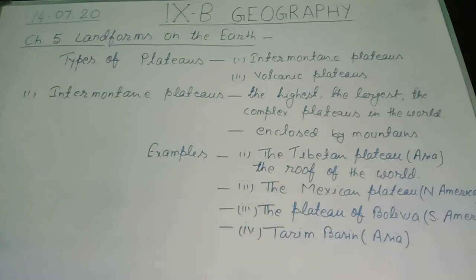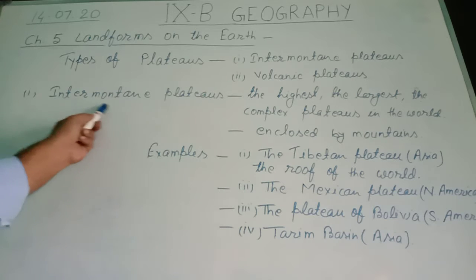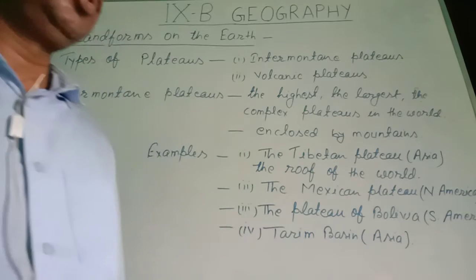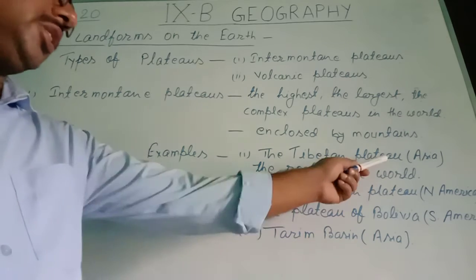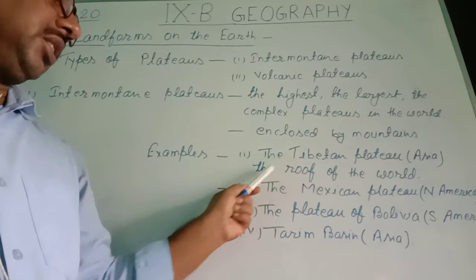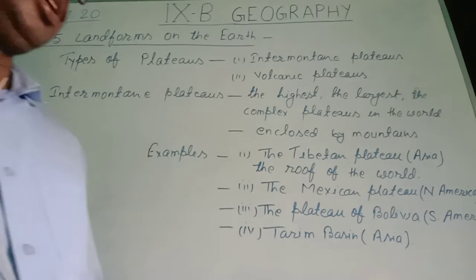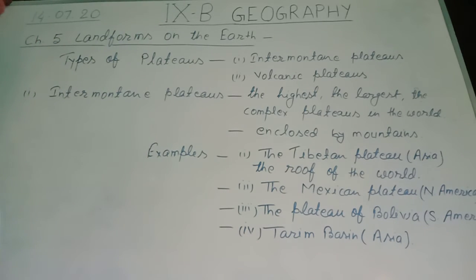This was the first type of plateaus that is named as the intermountain plateaus. The features are, this is the highest, the largest and the most complex plateaus in the world. And the most important feature, as the name is given, intermountain plateaus, these are enclosed by mountains, means these plateaus remain surrounded by the mountains. The examples are the Tibetan plateau in Asia. This plateau, due to its height, is also known as the roof of the world. Second is the Mexican plateau in North America. Third is the plateau of Bolivia in South America. And fourth is the Tarim Basin in Asia.